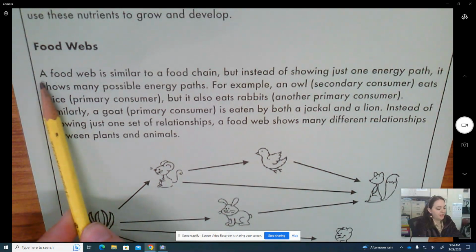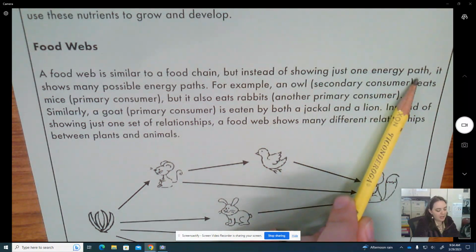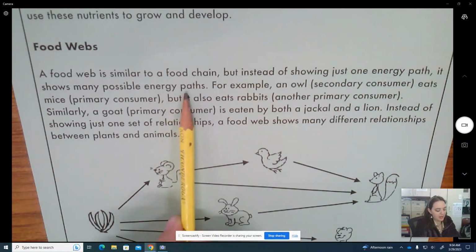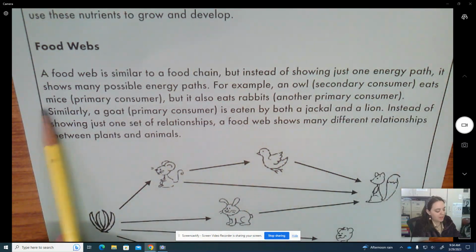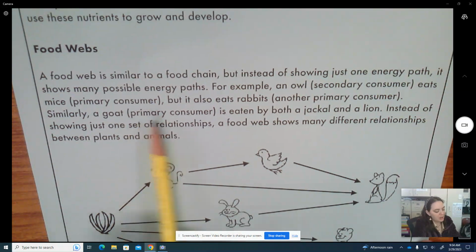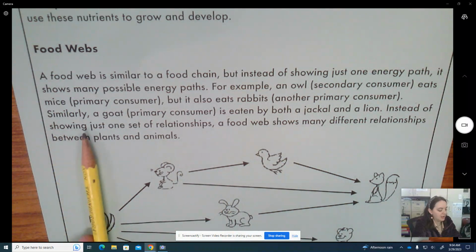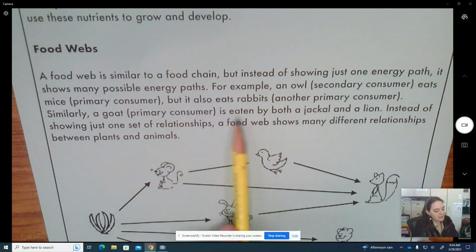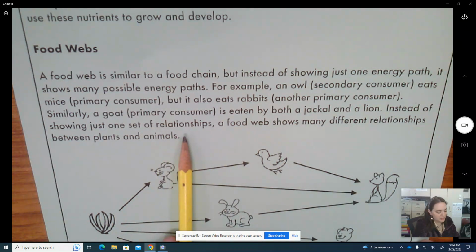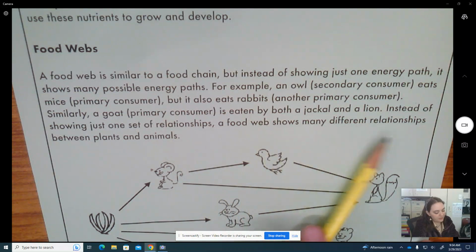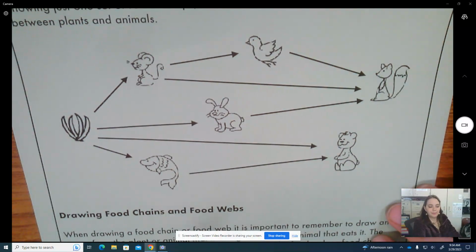Food webs. A food web is similar to a food chain, but instead of showing just one energy path, it shows many possible energy paths. For example, an owl, which is a secondary consumer, eats mice, which is the primary consumer, but it also eats rabbits, which is another primary consumer. Similarly, a goat, primary consumer, is eaten by both a jackal and a lion. Instead of showing just one set of relationships, a food web shows many different relationships between plants and animals. This is a picture of a food web.